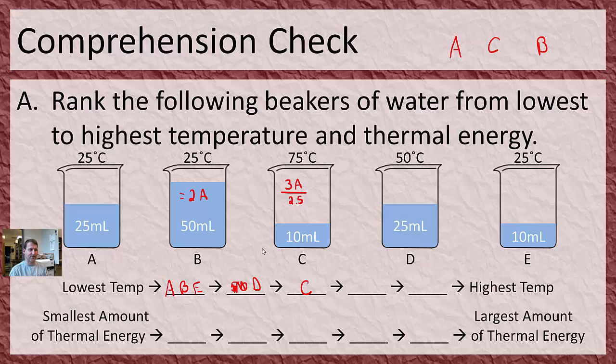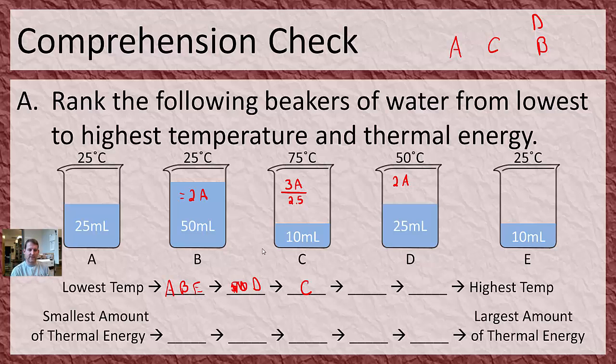All right, so far so good. Now I look here and I say, okay, this one has twice the temperature change, right? So I'm going to say, hey, 2 times A. So twice as much temperature change as A. And then here, ooh, the volumes are the same, so that has no impact. This one really just has 2A. And notice B had the same. So I know that D and B are going to be tied right there.